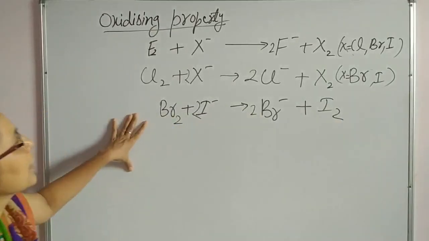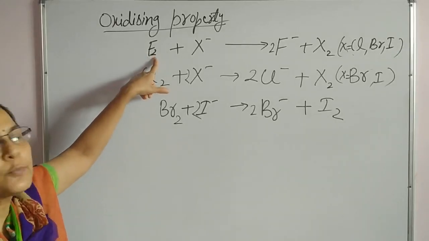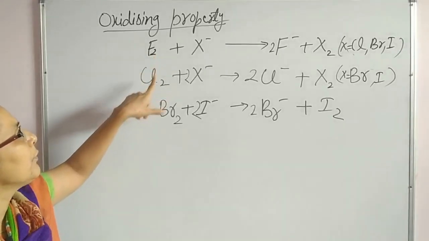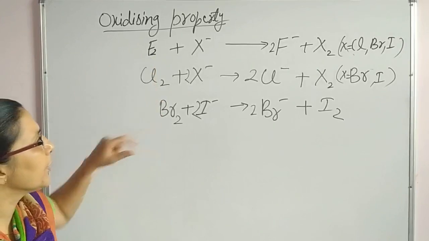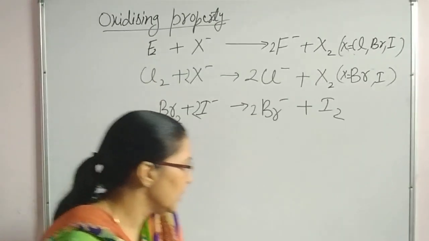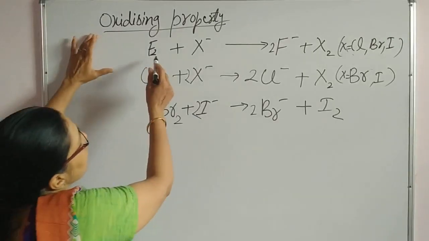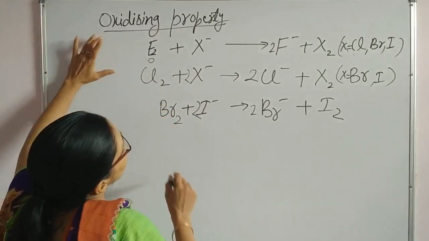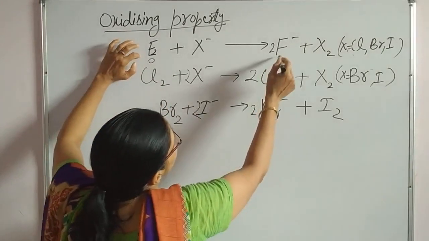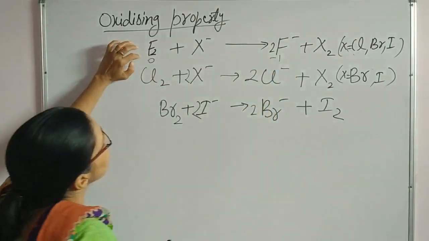So these reactions show that F is more reactive than chlorine, and chlorine more than bromine.